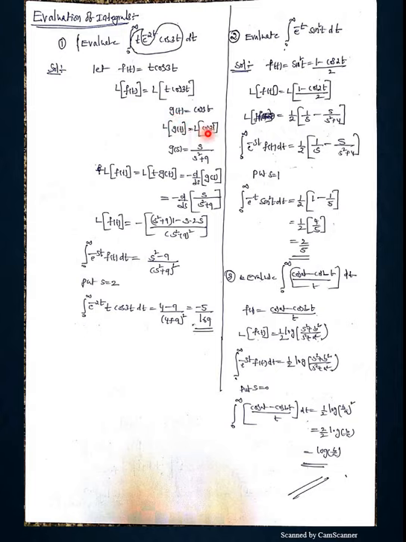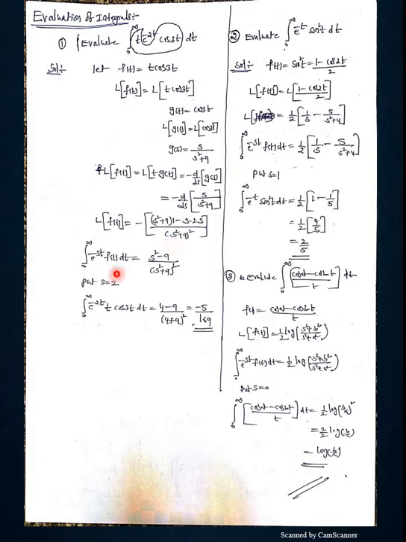You take Laplace on both sides. L of g of t is equal to L of cos 3t. G of s is equal to s by s square plus 9. See, you go back to the assumption, L of f of t is equal to L of t into g of t, which can be given by multiplication by t: minus d by ds of g of s. You can apply the u by v formula. This is the simplification.